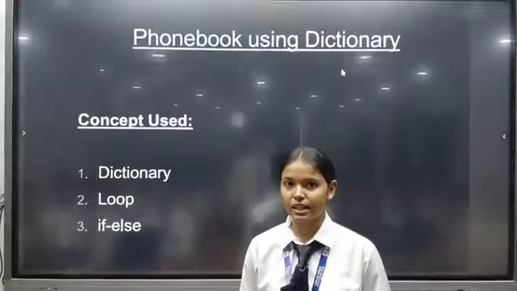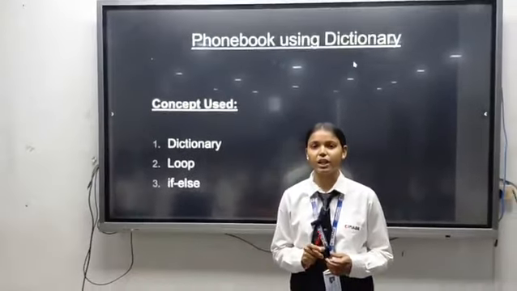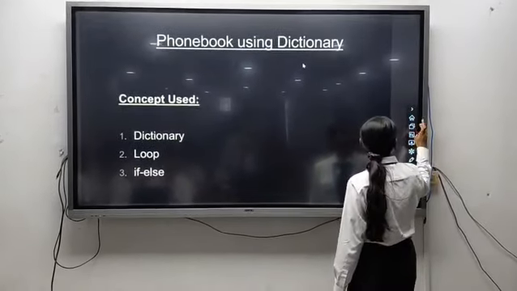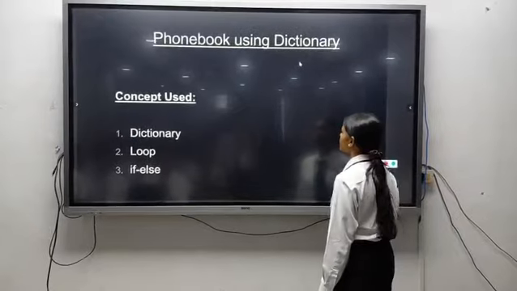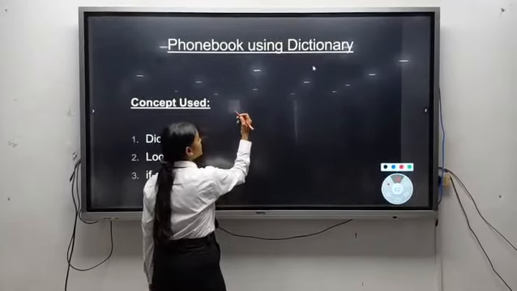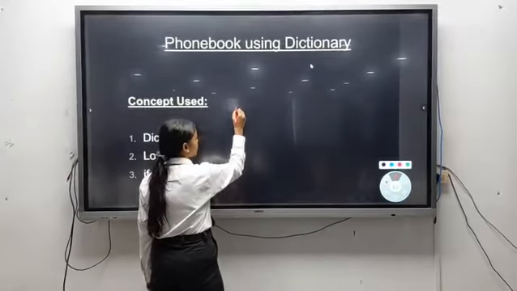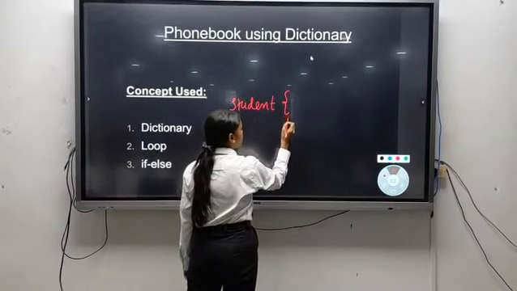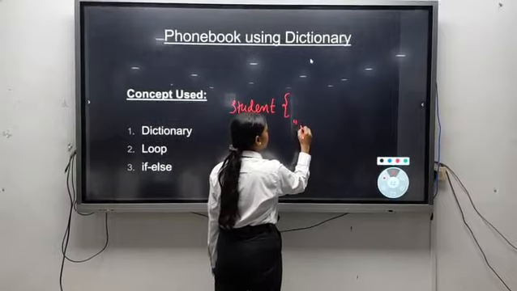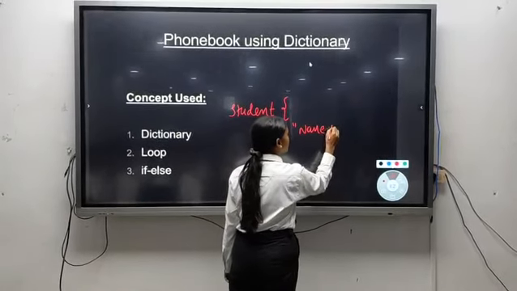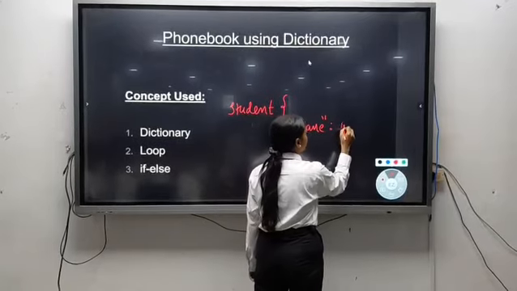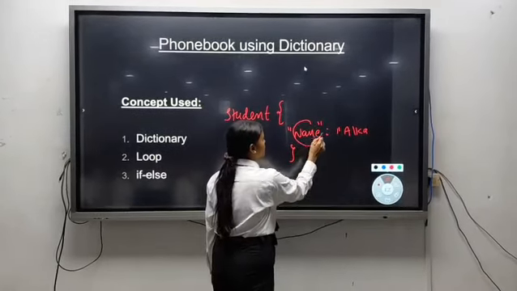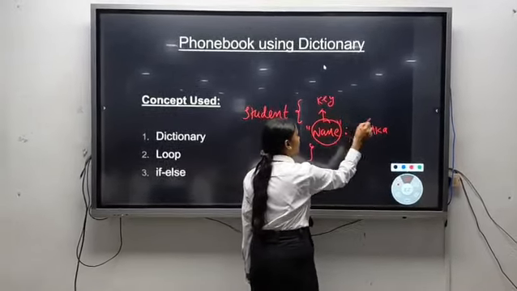A dictionary is a built-in data structure which is used to store data in key value pairs. Let's see the syntax of a dictionary. First we write the name of the dictionary. Suppose I write the name student, then curly braces open, and the value. Suppose I write the key name, then a colon, and then the value Alka, and close the curly braces. Now name is the key and Alka is the value.